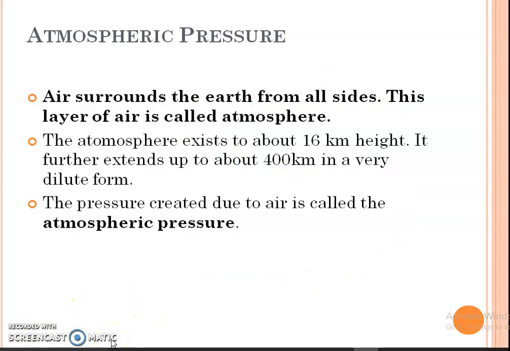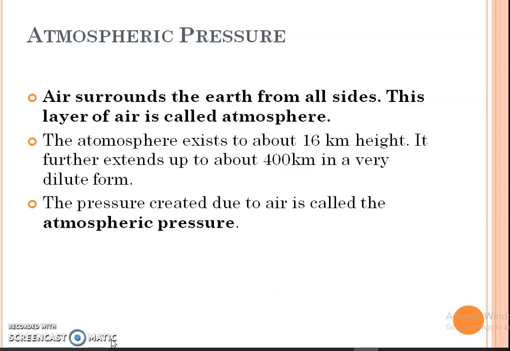Atmospheric pressure. Air surrounds the earth from all sides. This layer of air is called the atmosphere. The atmosphere exists up to about 16 km height. It further extends up to 400 km in a very dilute form. The pressure created due to the air is called atmospheric pressure.